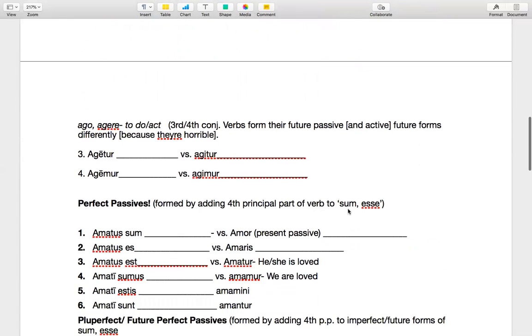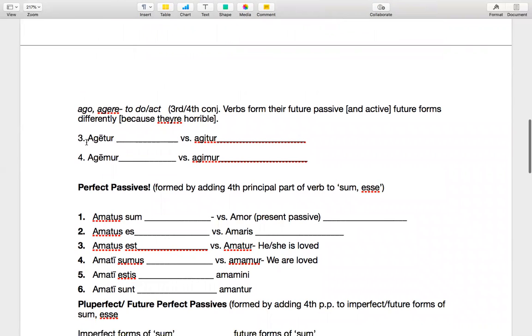And we also have some examples for third and fourth. Now I asked you guys which one's future, agetur or agitur, and which one's present. This one is future, so this is it will be verbed, whereas agitur is just present passive: it is verbed. Again, look for that long E, but that is based on you actually being able to look at that and recognize that agitur is from ago, agere, which is third conjugation. It's not second conjugation. Again, that's asking a lot. That's why I'll probably label third and fourth conjugation verbs, at least when they show up in the passive voice or the future tense.